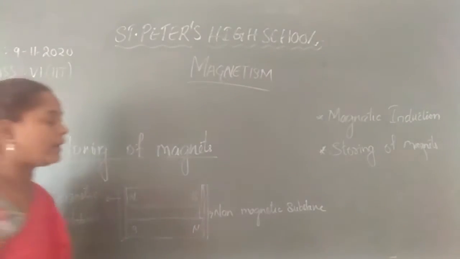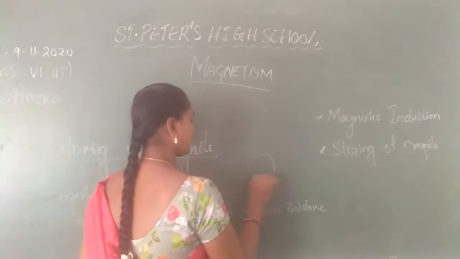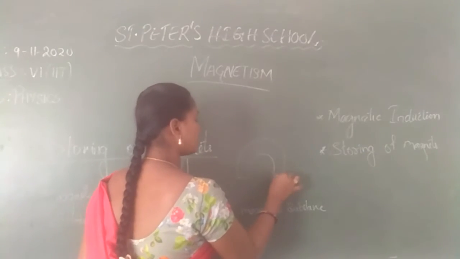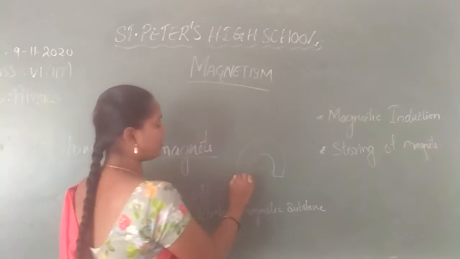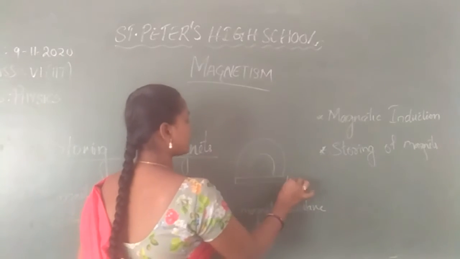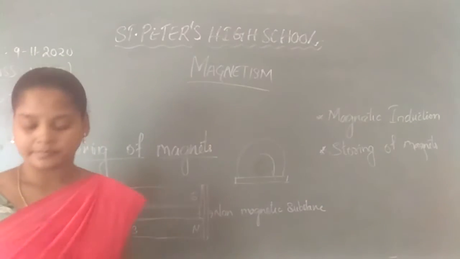In the horseshoe magnet also, there is no need of placing anything in the middle, but we have to place a magnetic substance towards the ends.